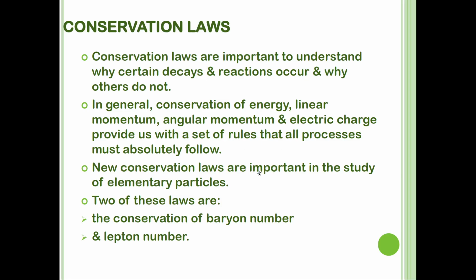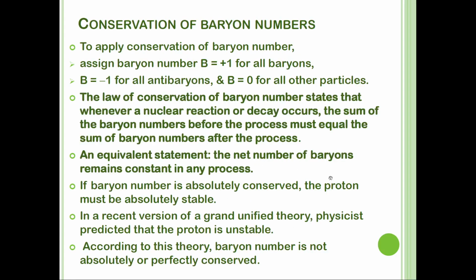So we see what the conservation law is here. First we go for the baryon and lepton number. The conservation of baryon number: to apply it, assign baryon number B as positive 1 for all baryons.